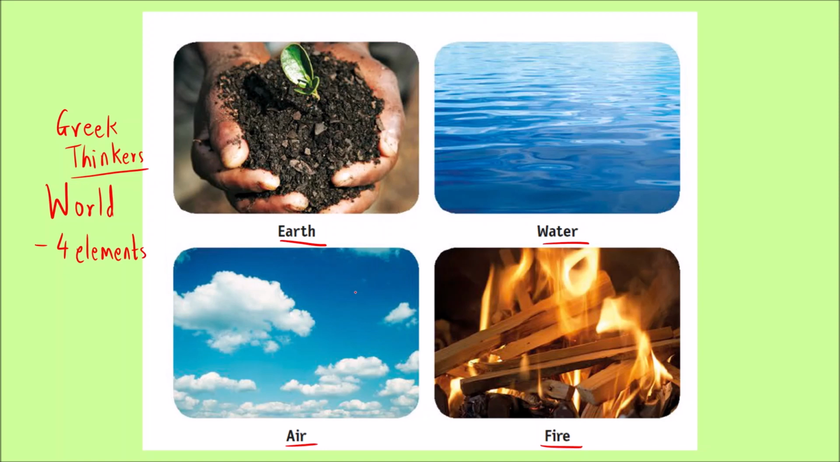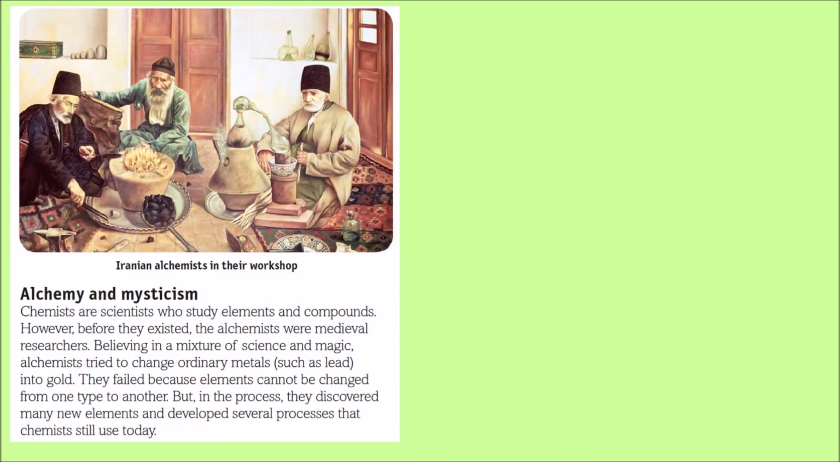But at those times, they used to believe that these are elements and the entire world is made up of these elements. Further, other scientists researched and found out that these were not elements. And there was also a group of people called alchemists. Now what were alchemists? Now we know that people who study chemicals, elements and compounds are called chemists. Chemists are scientists who study elements and compounds.